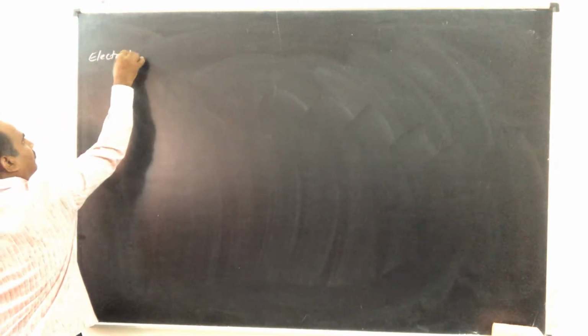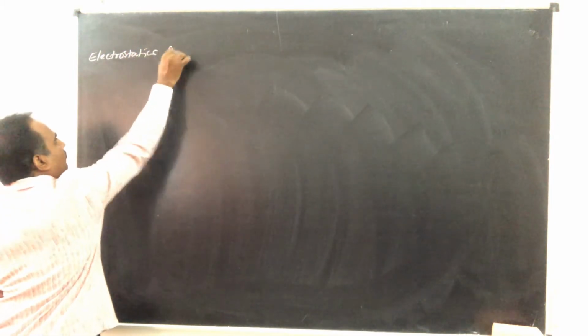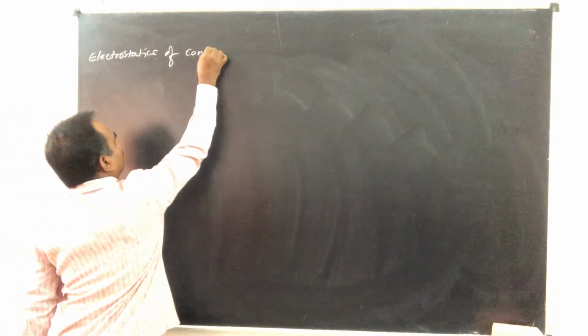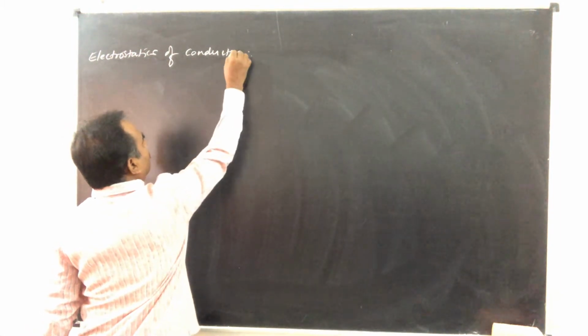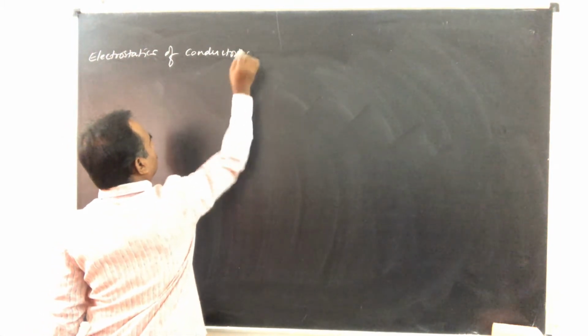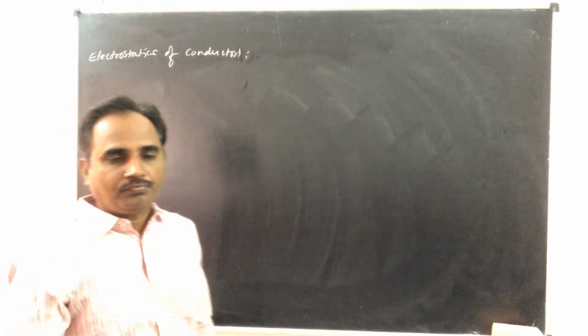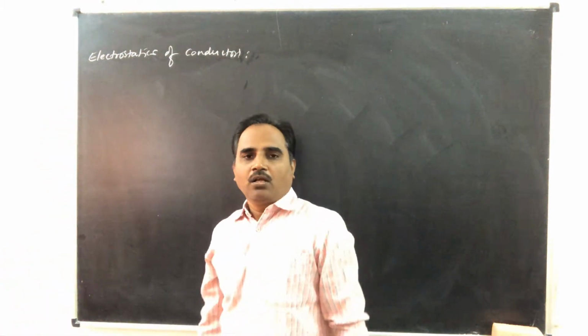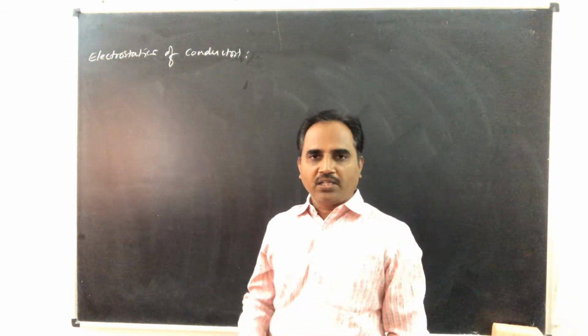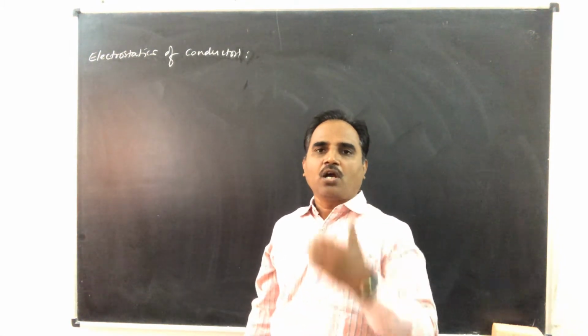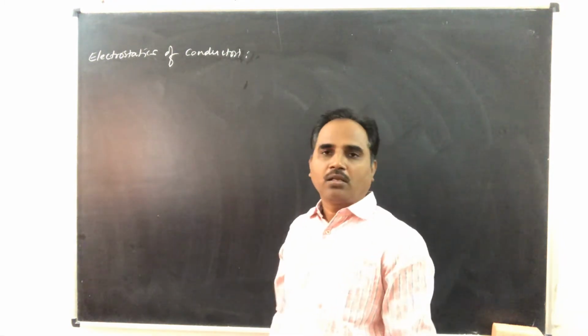The next topic is electrostatics of conductors. So regarding conductors, whatever you learned in this electrostatics, all those points will come here.